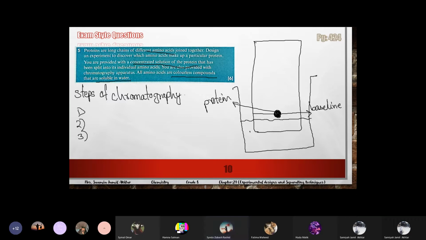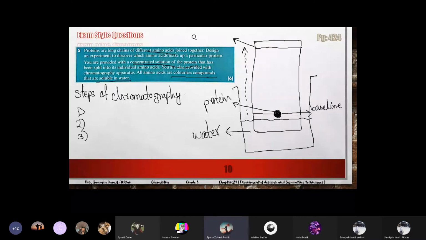Fill it with the solvent, and what is the solvent here? Wait, I'll tell you. It's on a sticky note. It was given in the question. Water. Yeah, because they are soluble in water, so water is given. Okay, so solvent will be water. And set this paper in the tank. Water will be absorbed by the filter paper. Mark the solvent front, till where the water traveled.